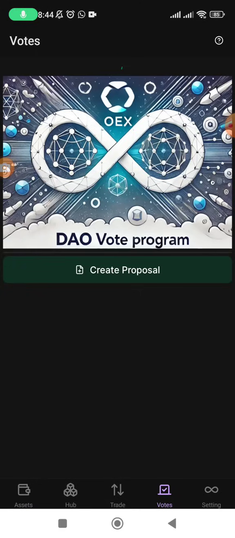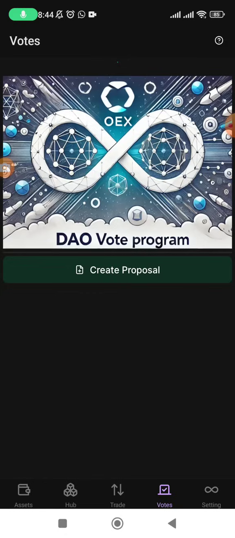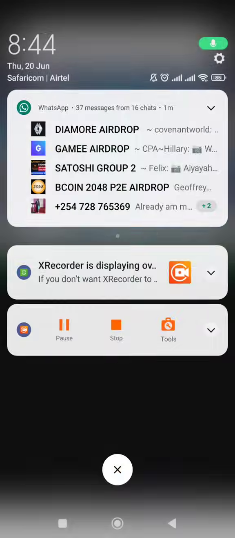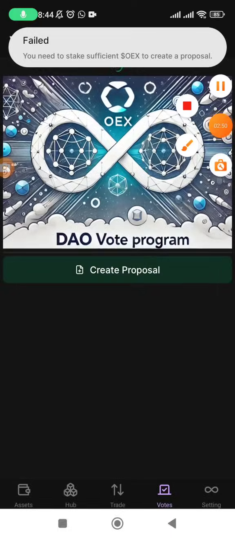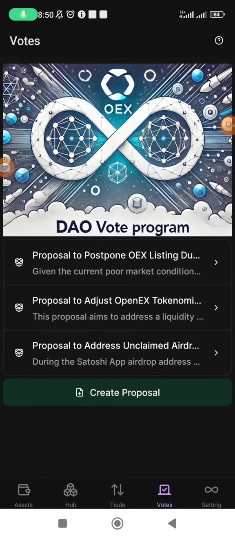So this is actually the proposal they have. You're going to tap on create proposal, and sorry, let me just refresh and see. You need to stake sufficient. Okay, there is something they are saying here. Let me just refresh and see what is going to show up. All right. Let me just hold on a second. Okay, I'm realizing something here. First of all, let's jump into this.